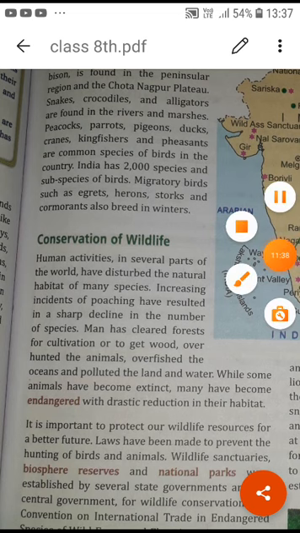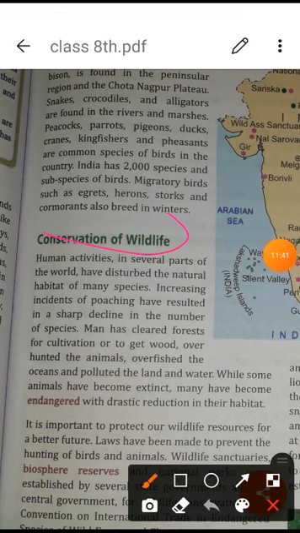Now, why is the conservation of wildlife important? Man has cleared forests for cultivation, industrialization, and different purposes. So we are putting animals in danger. Some have become extinct. Extinct means totally disappeared. There is no existence of them now on the earth's surface. And some have become endangered. Endangered means which are going to disappear.